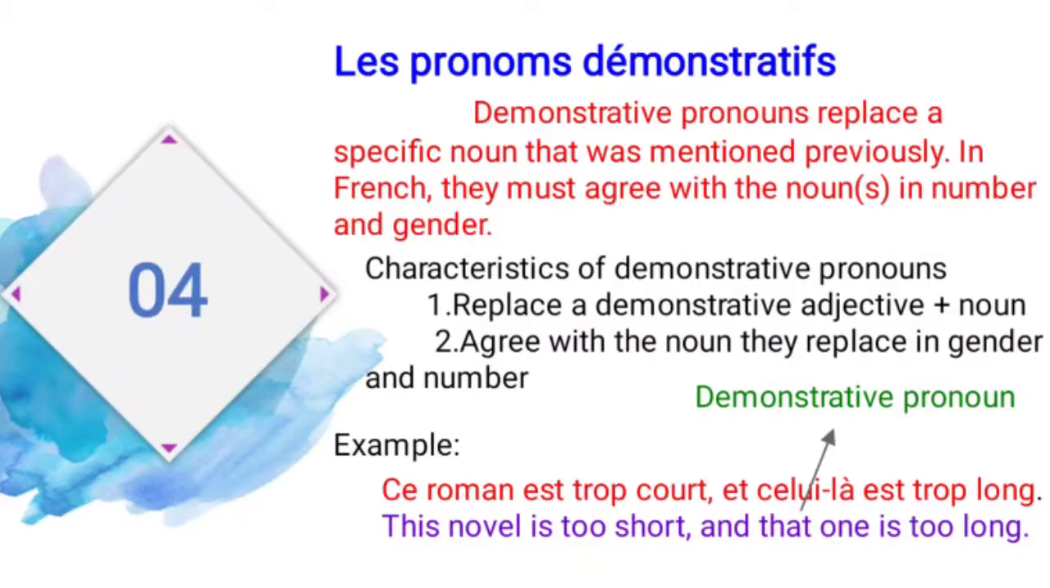And what are the characteristics of the demonstrative pronoun? First, it replaces a demonstrative adjective plus noun, and second, it agrees with the noun it replaces in gender and number. Gender means masculine, feminine, and number is singular and plural. And let's see the example. "Ce roman est trop court." This novel is too short. And the second one, "celui-là est trop long." That one is too long. That one refers to the demonstrative pronoun. It's used to avoid repetition of words. For the repeated words, we have to use the demonstrative pronoun.